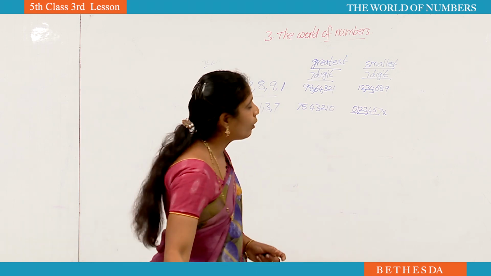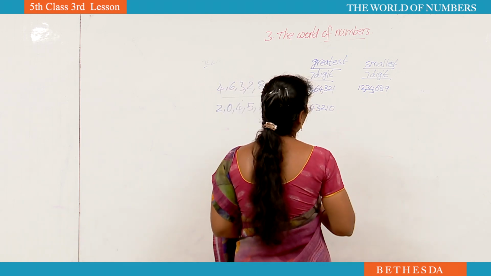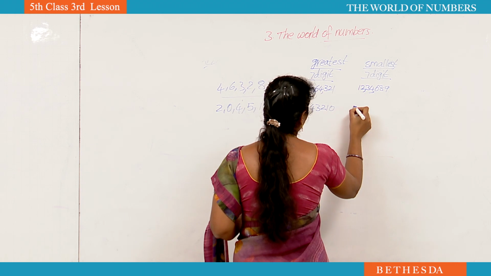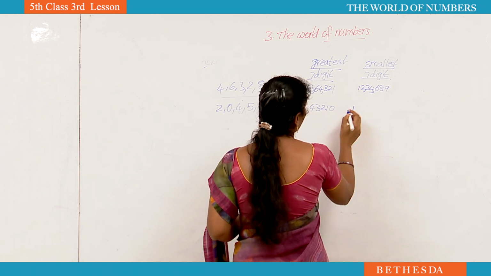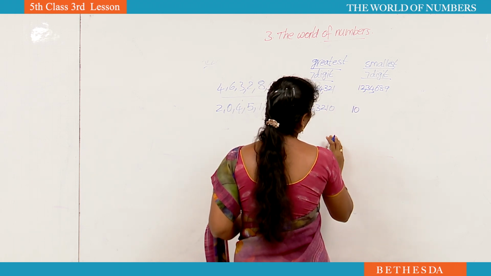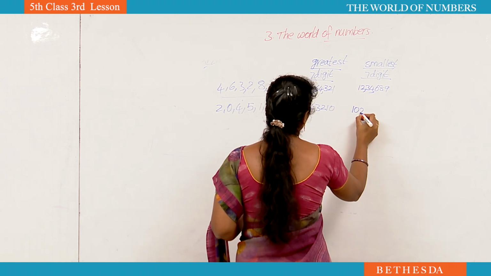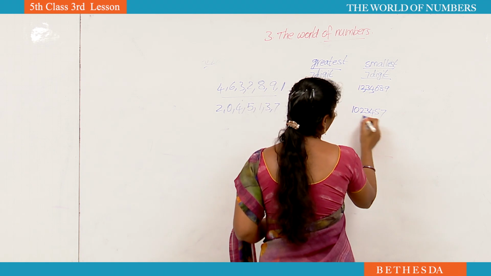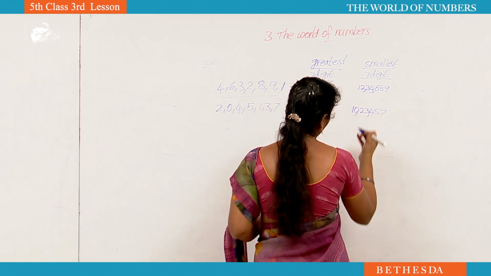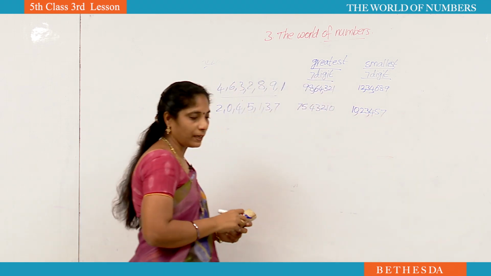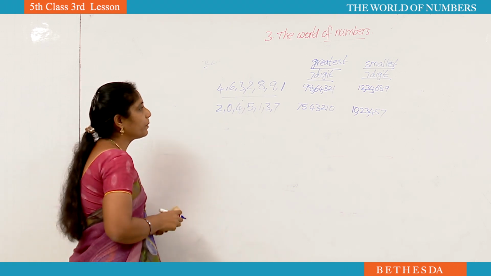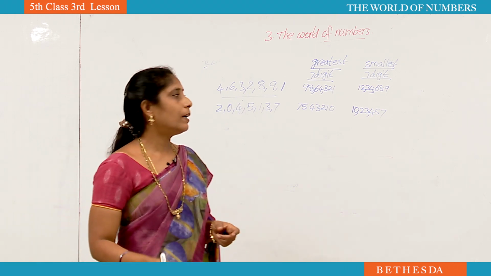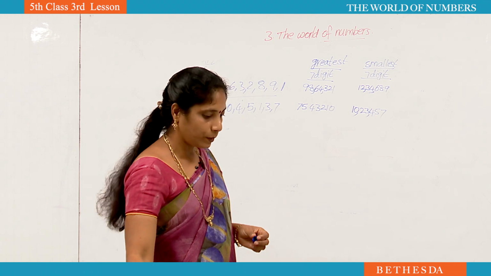For that, how to form a smallest 7-digit number? We have to leave the 0 and the next smallest number is 1. After that we have to keep 0, next we have to write remaining numbers, remaining small number to big number. Now 10,23,457. Like this, we have to form a greatest 7-digit number and smallest 7-digit number.